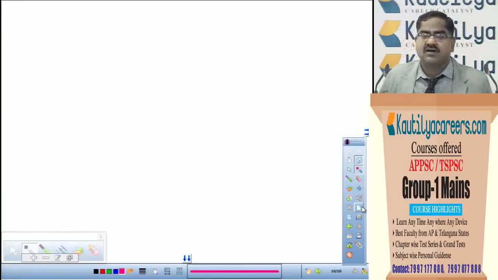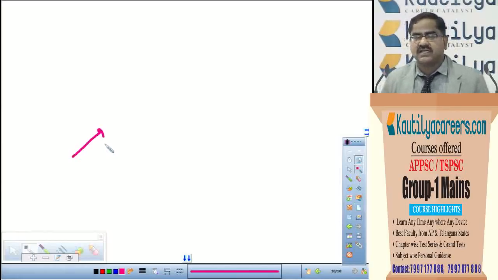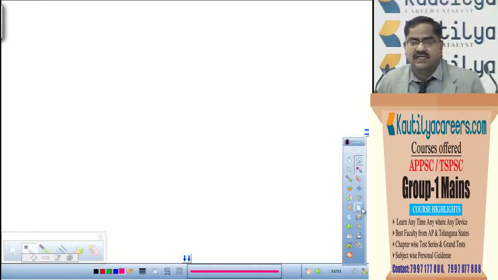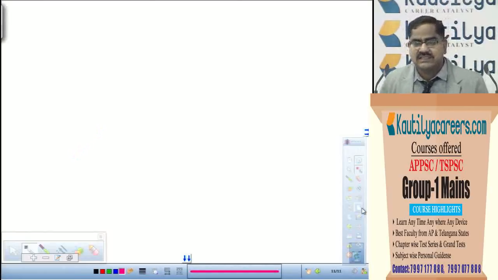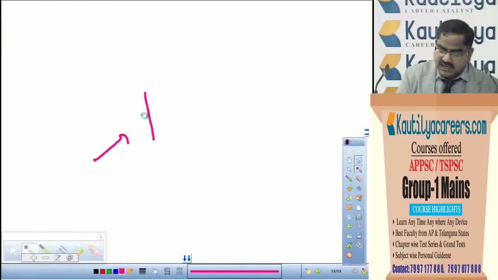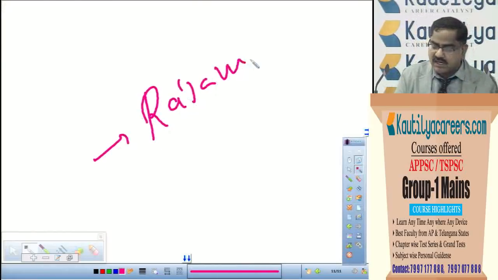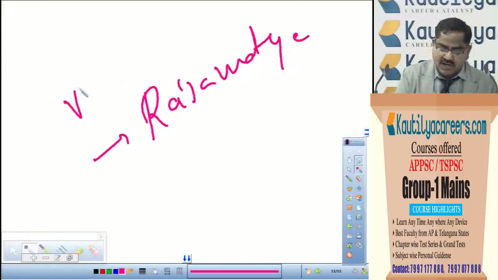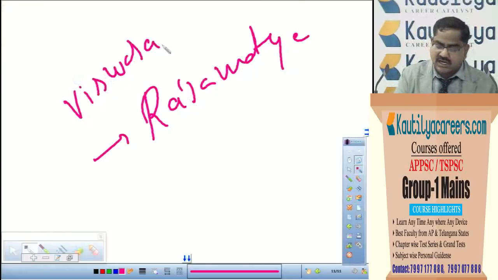Now coming back to our topic, the Shathavahanas also followed Dharma Shastras scrupulously as the guidance for their administration. And the Shathavahana ruler was assisted by some principal authorities, namely Raja Macha,